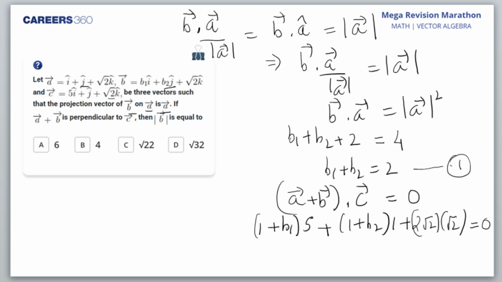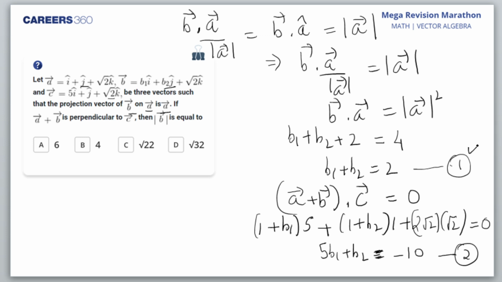Is it okay, students? So what do I get finally when I solve it? I'll go a little bit fast forward. This calculation I'm not showing you; everybody can do this. I'll get 5B1 plus B2 is equal to minus 10. I'm fast forwarding the calculation a little. This is the second equation.